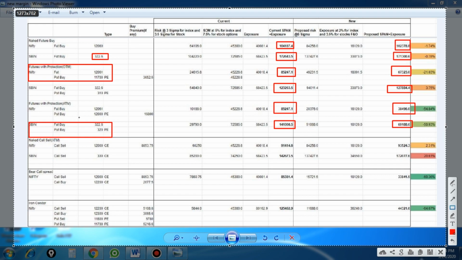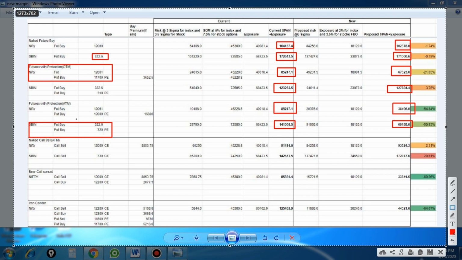Another thing, naked selling. For example, if you are selling out of the money call options or ATM call options, the initial margin is a little bit higher than the previous margin if you are selling naked options. So there is a drawback. Those who are already selling naked options are giving some margin, but from June 1st onwards they are going to give a little bit higher margin.